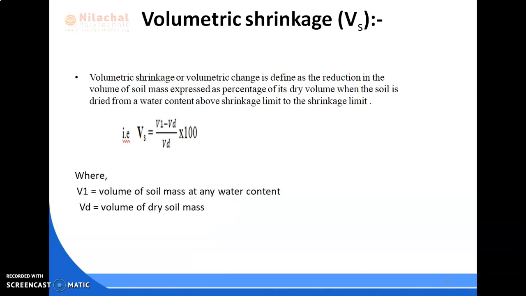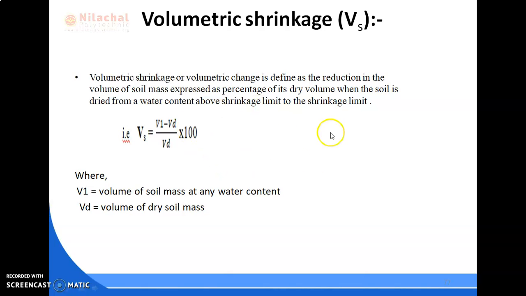Next, volumetric shrinkage. Notation is VS. Volumetric shrinkage or volumetric change is defined as the reduction in the volume of soil mass expressed as percentage of its dry volume when the soil is dried from a water content above shrinkage limit to the shrinkage limit.